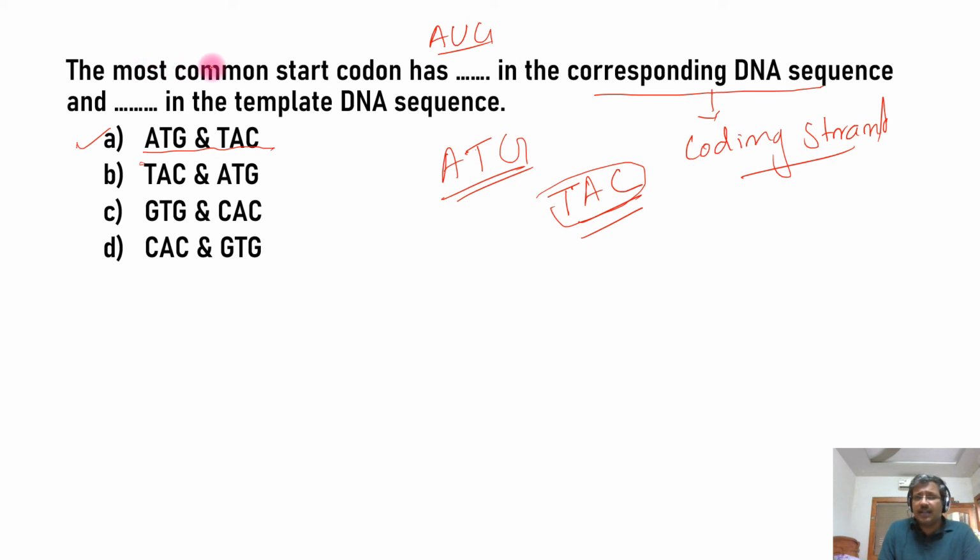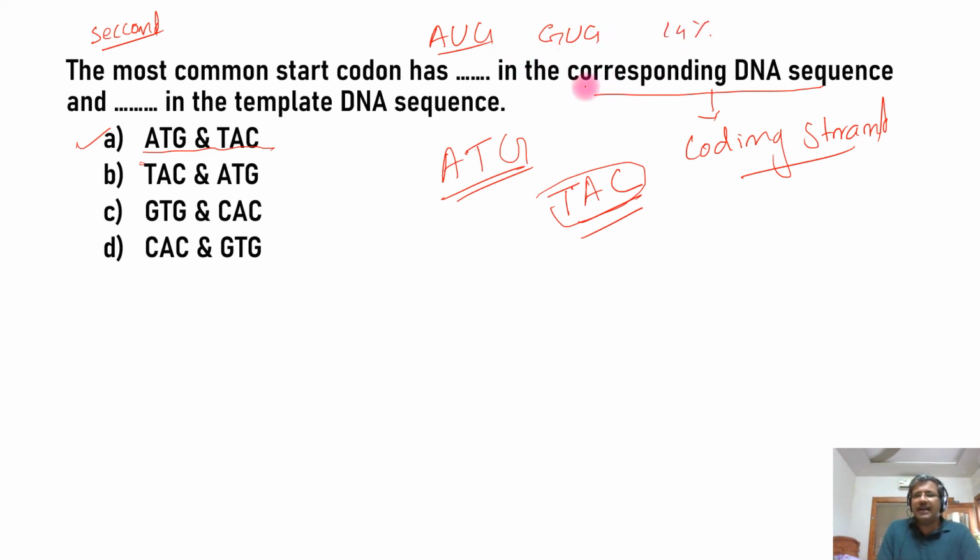And a similar kind of question can appear in a different way. The second most common start codon has dash in the corresponding DNA. What is the second most common? The second most common initiation codon is nothing but GUG, because it appears in 14%.